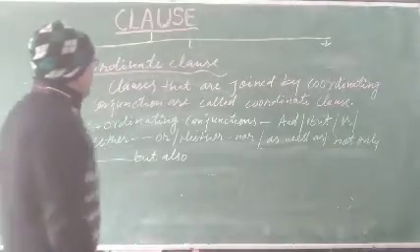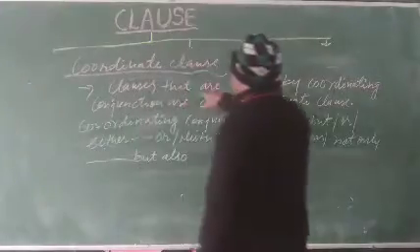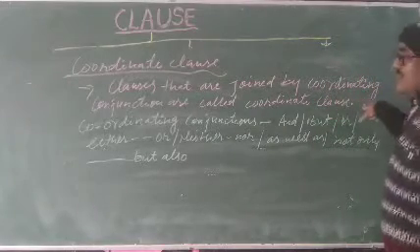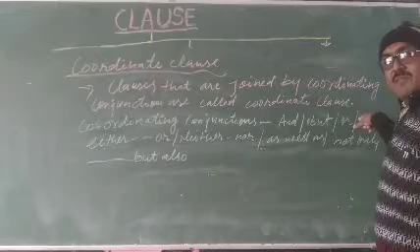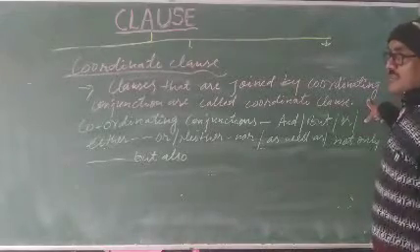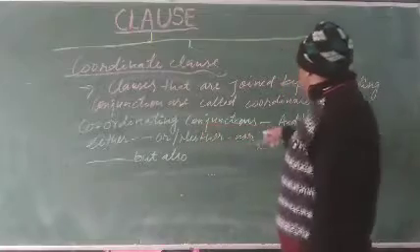Now see here what a coordinate clause is. Clauses that are joined by a coordinating conjunction are called coordinate clauses. It means in this sentence, coordinating conjunctions are important. What is a coordinating conjunction?